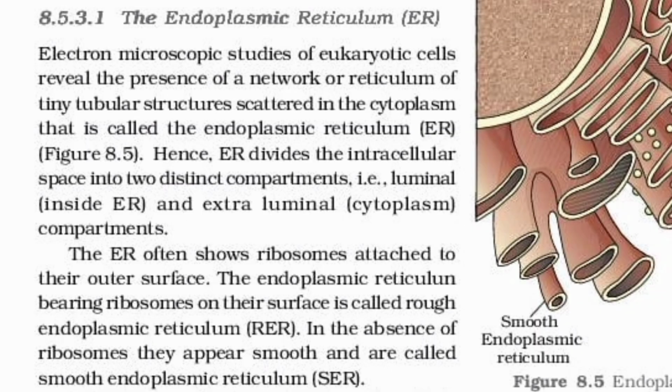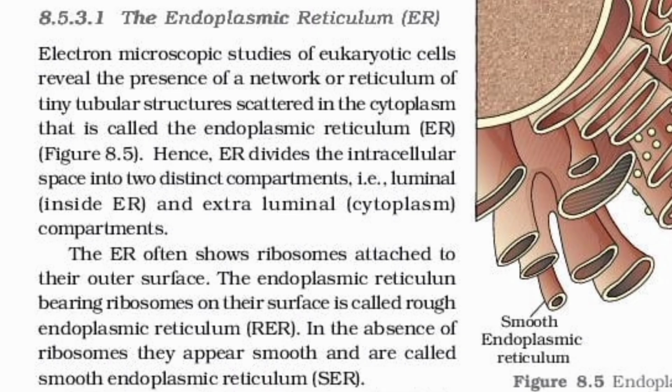8.5.3.1 The endoplasmic reticulum. Electron microscope studies of eukaryotic cells reveal the presence of a network of tiny tubular structures scattered in the cytoplasm called the endoplasmic reticulum. Hence, the endoplasmic reticulum divides the intracellular space into two distinct compartments, that is, luminal (inside the endoplasmic reticulum) and extraluminal (cytoplasm) compartments. The ER often shows ribosomes attached to their outer surface.